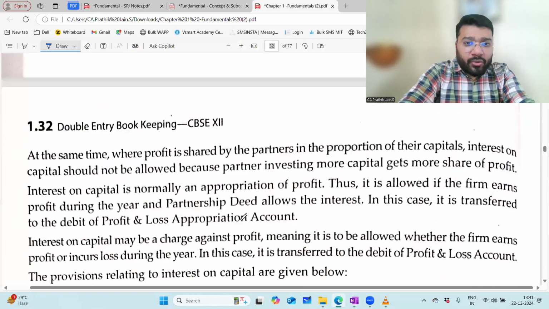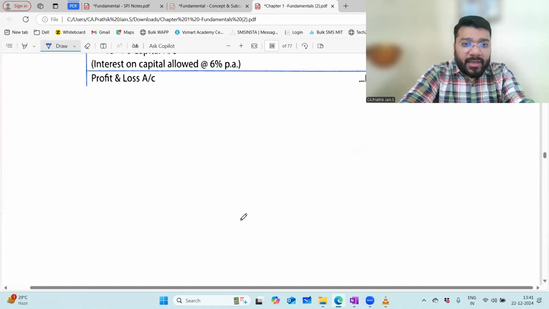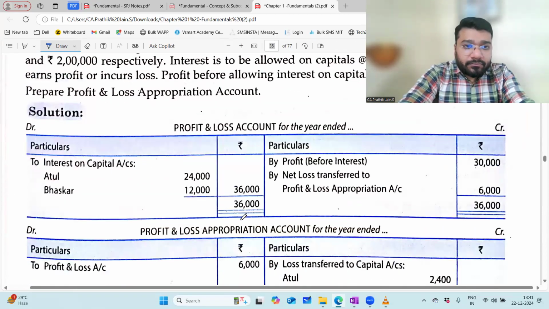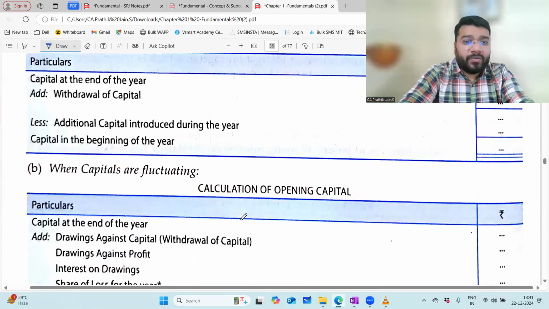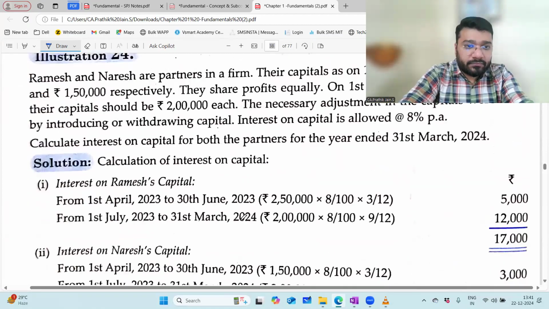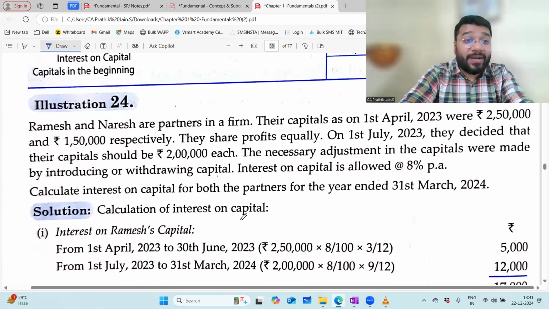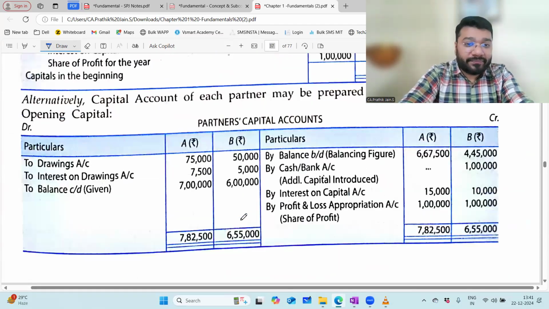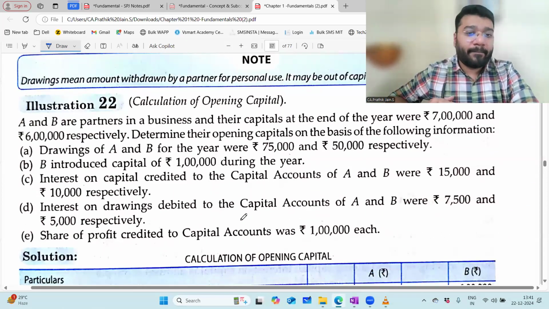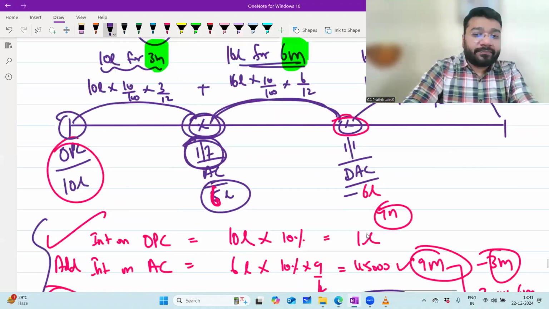Is there any one question that we can do based on this? Which question can we do? Question 25, Mohan, is your next level. Before that, we'll do some easy questions. Question 22. With this, we'll understand. Before that, I'll do one simple question of my own.